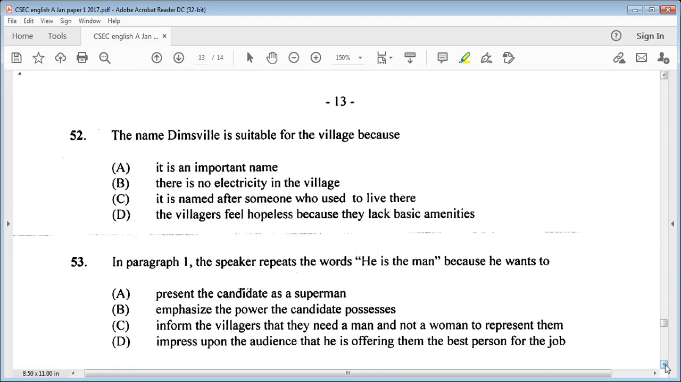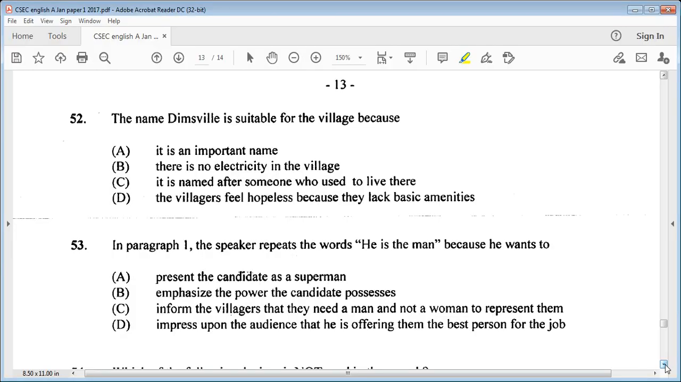Let's go on to 52. The name Dinsville is suitable for the village because A. it is an important name, B. there is no electricity in the village, C. it is named after someone who used to live there, or D. the villagers feel hopeless because they lack basic amenities. Well, we know it is D. Villagers feel hopeless because they lack basic amenities.